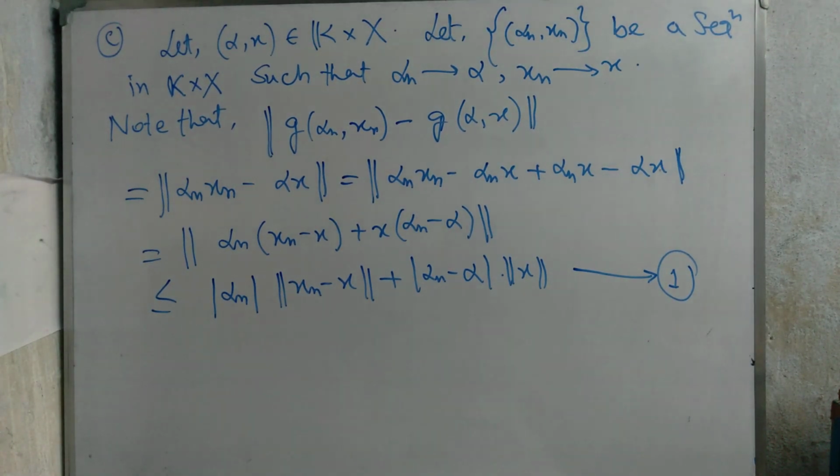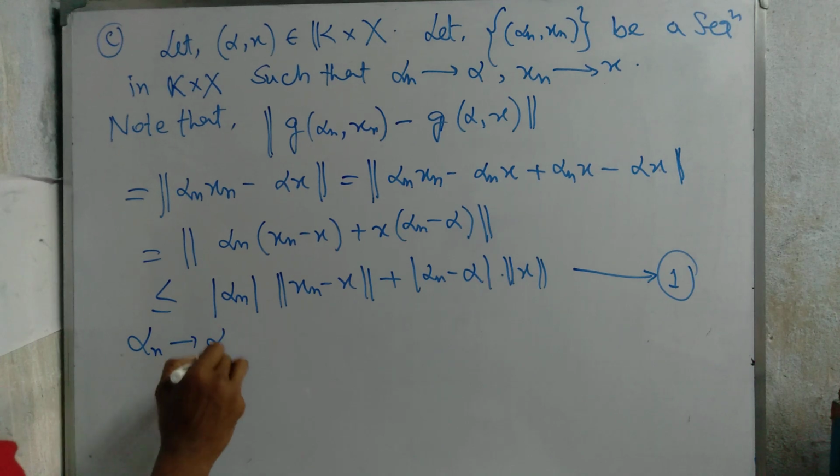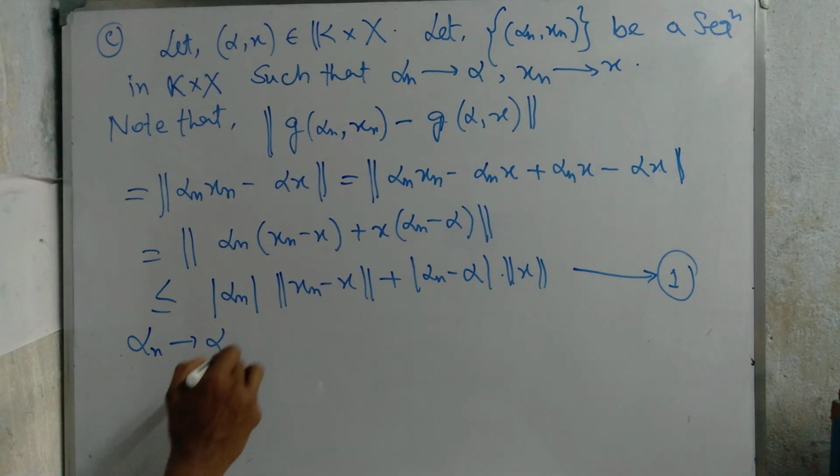Now alpha_n tends to alpha, then what happened?